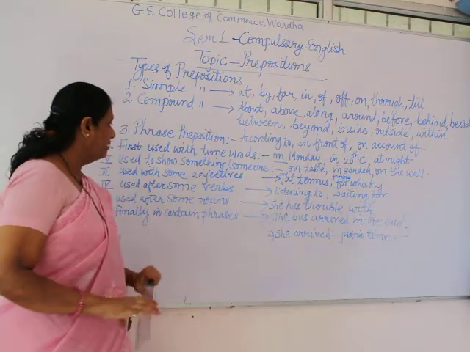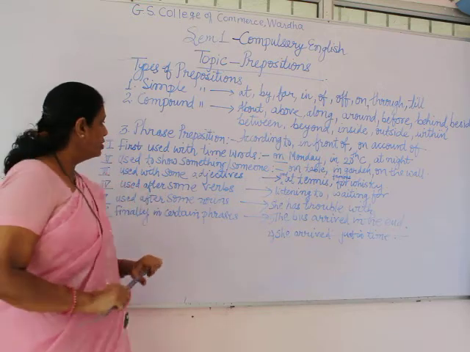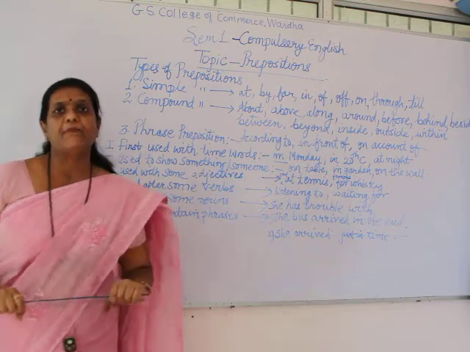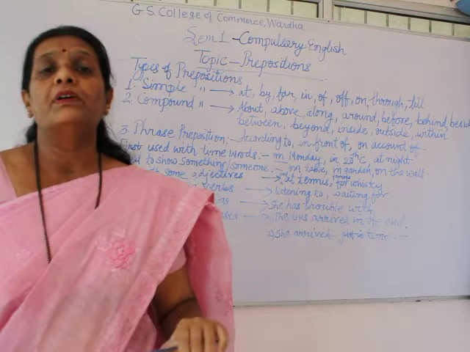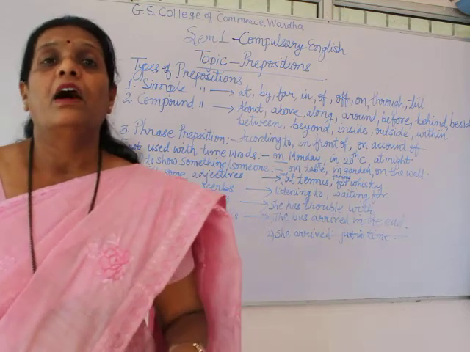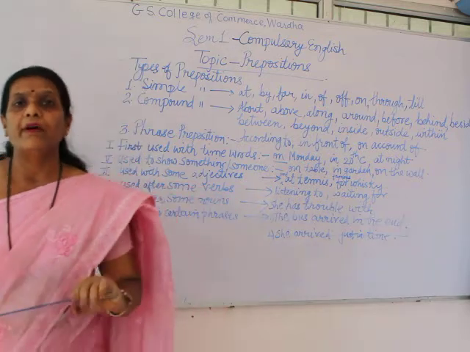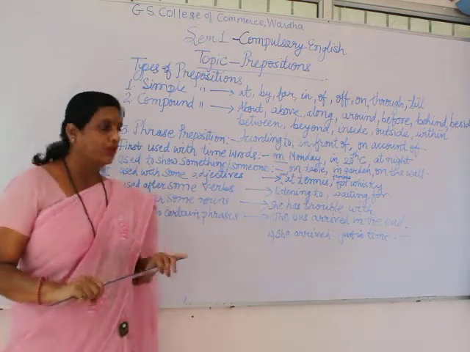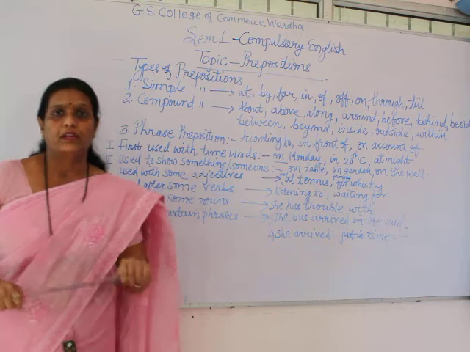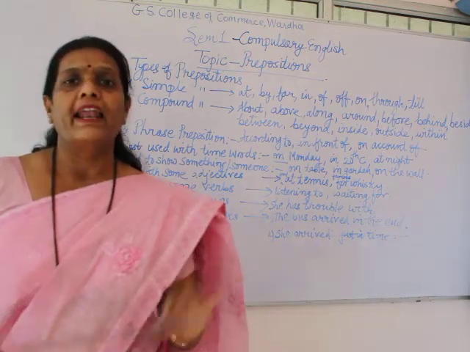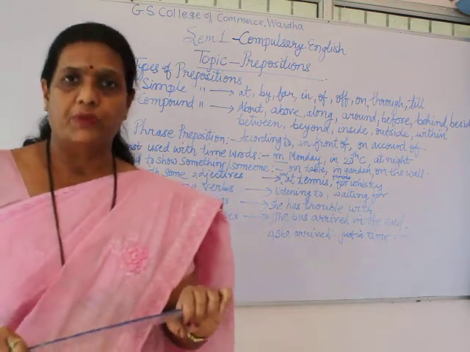In a similar way, prepositions are also used after some verbs. For example, I am reading to gain marks. Reading is a verb, and after that there is the preposition "to". I am listening to music. Listening is a verb, in the ing form, and after that you have the preposition "to".